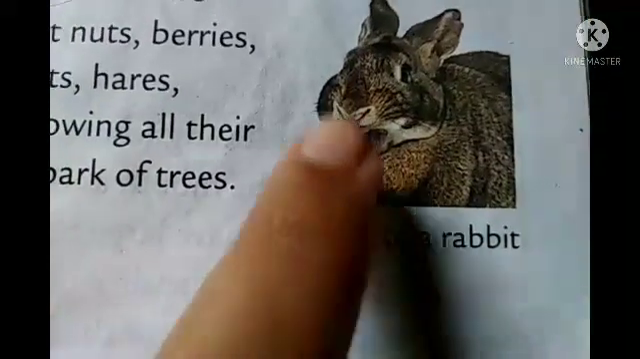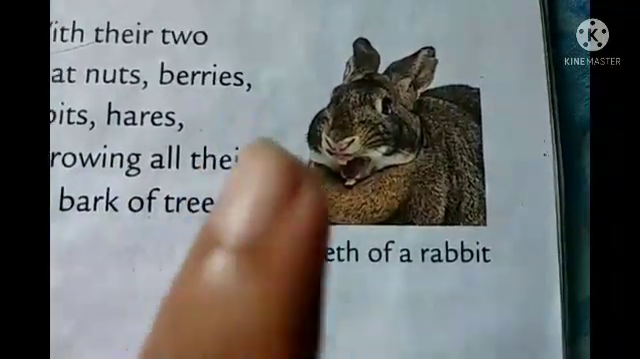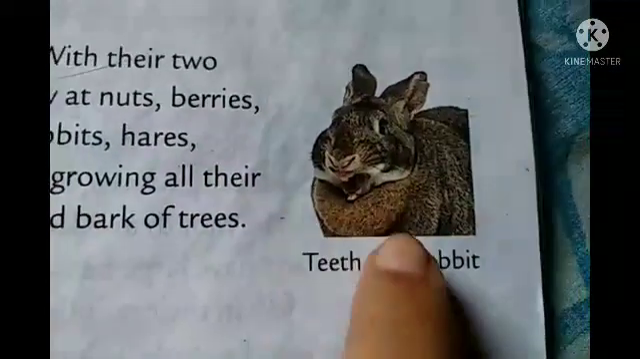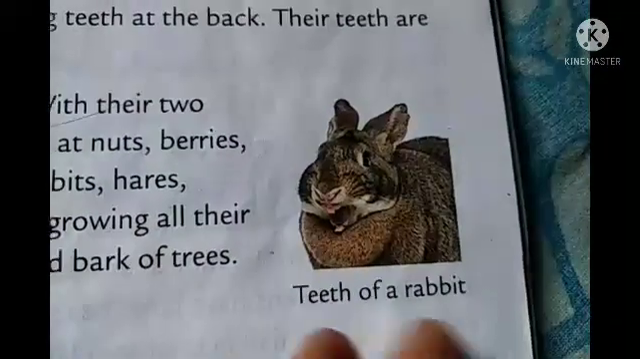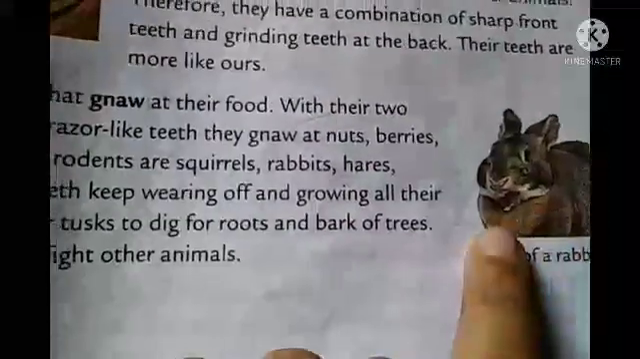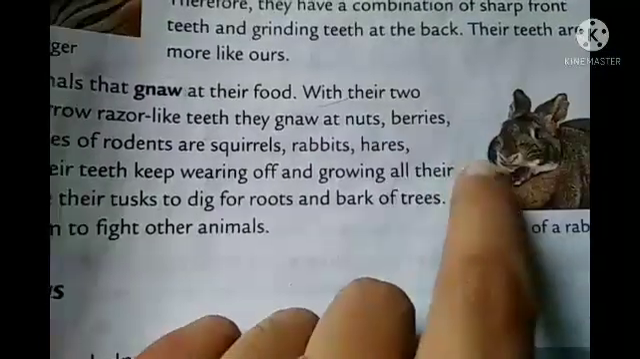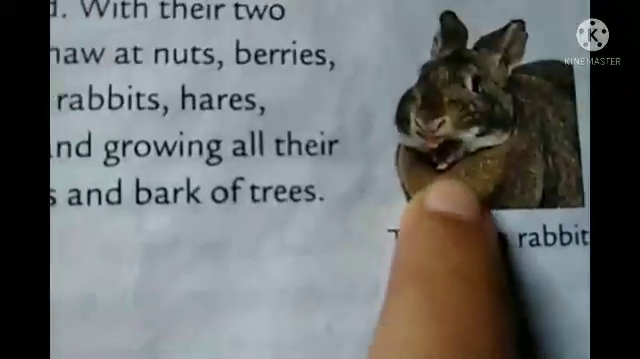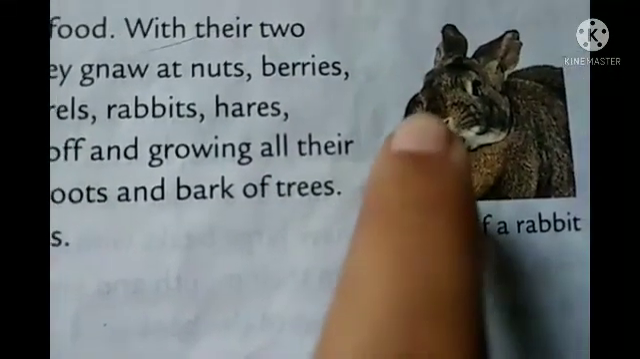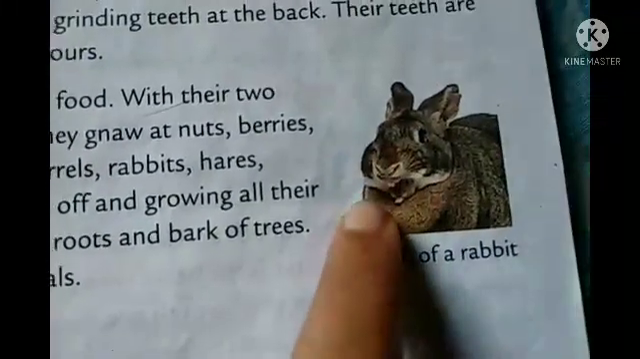The type of teeth. You can see here, with their two pairs of sharp, narrow, razor-like teeth, they gnaw at nuts. You know that rabbits generally eat nuts, berries, so they gnaw at that food. So how does it help? Rodents have two sharp razor-like teeth. It's not like a canine, but these sharp teeth help them to eat nuts or berries. I told you that the type of teeth depends on the food they eat.